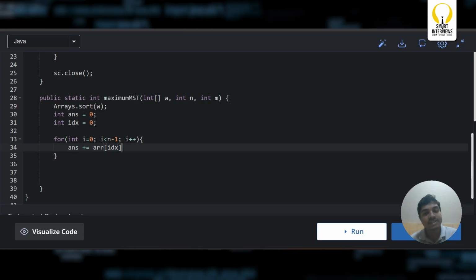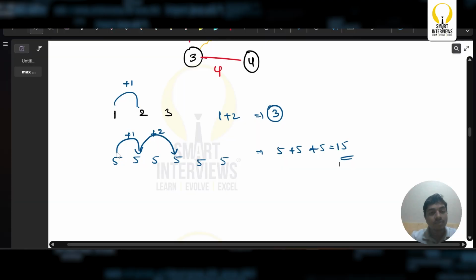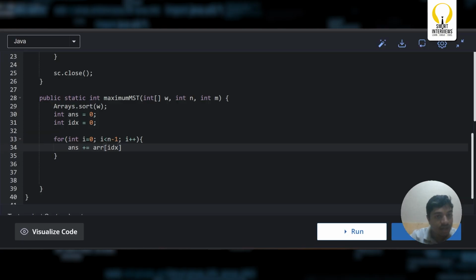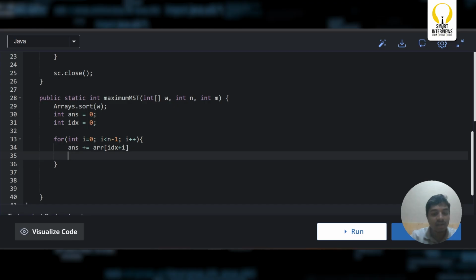And what about this idx for the next time? Look at this. Initially, it is pointing at 0. Later, it should be pointing to 1. Later, it should be pointing to 0, 1, 3. From 0, it should go to 1, and from 1 it should go to 3. What can I do for this? Initially, this is idx. Can I add i to this, saying that 0 plus 1 is going to be 1? And later, if I go with this, I need to add plus 2 to this. Can I do something like this? Instead, idx plus i, and say idx equals idx plus i.